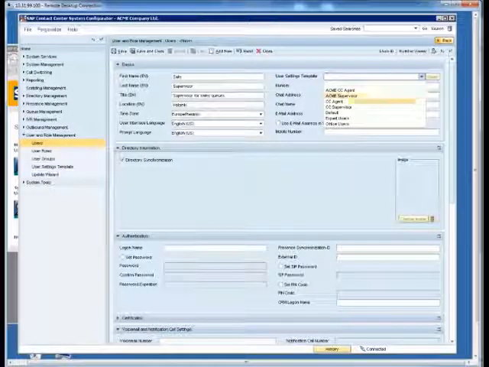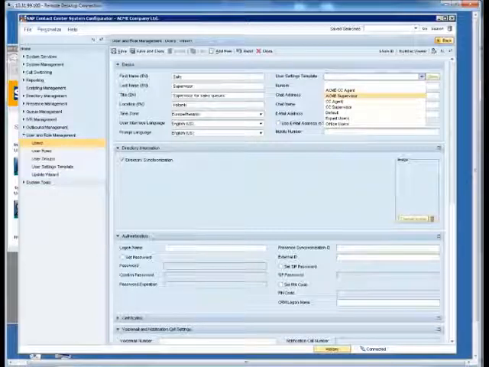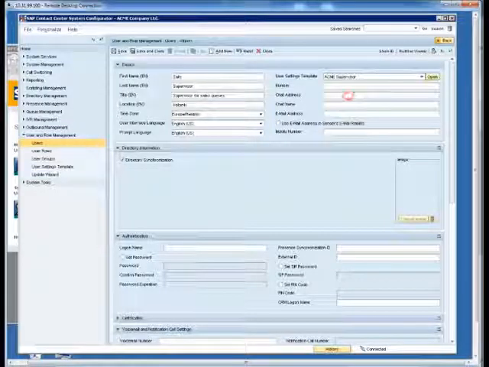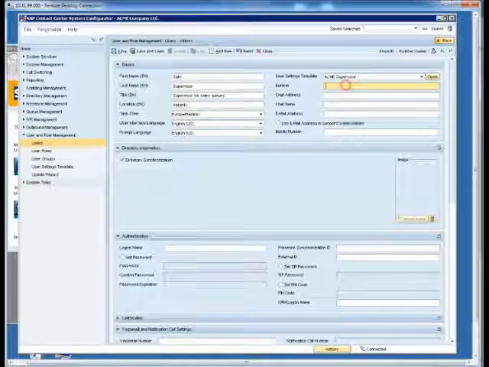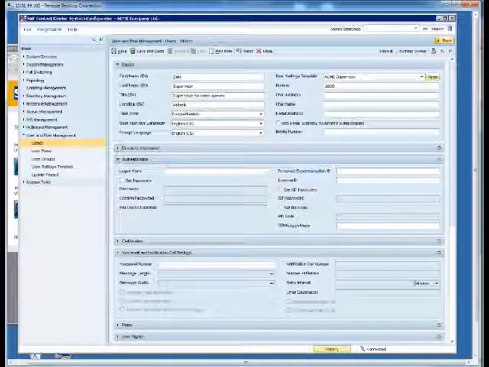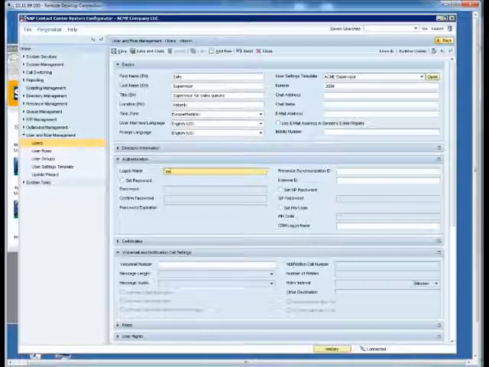For user settings template, we choose Acme Supervisor. This gives Sally more rights than what the Acme CC agent template would. We assign Sally with a free extension number and give her a logon name.